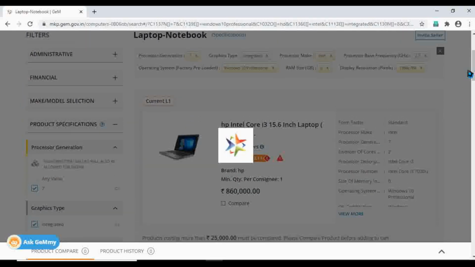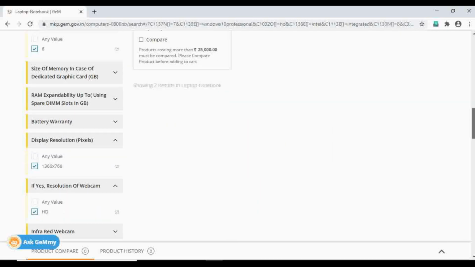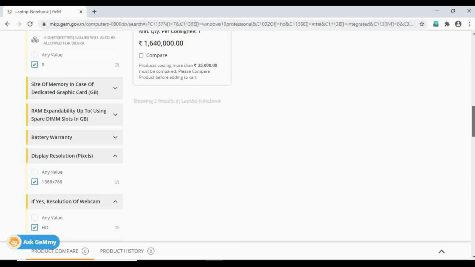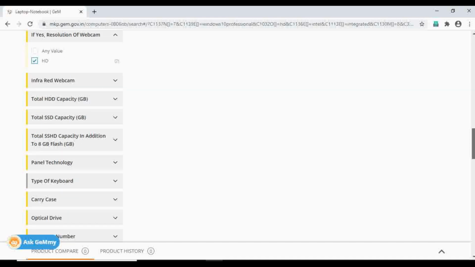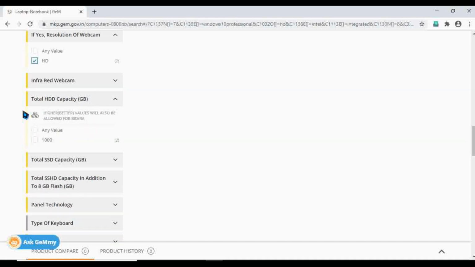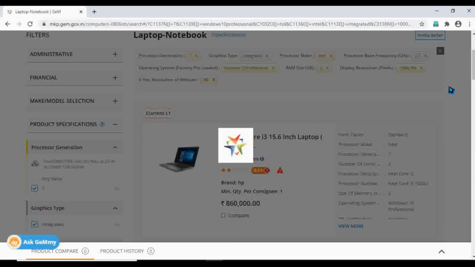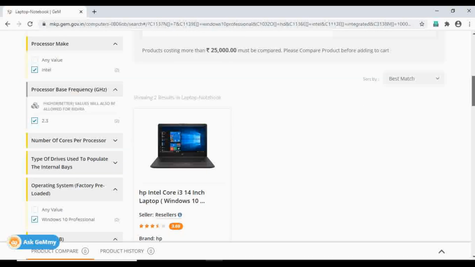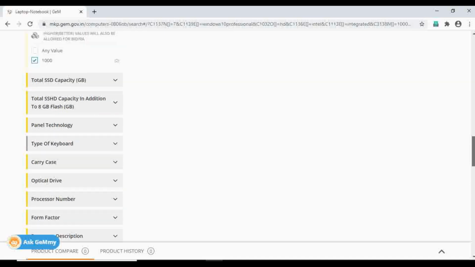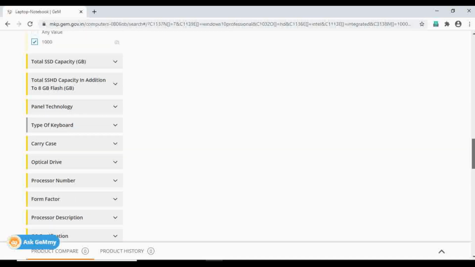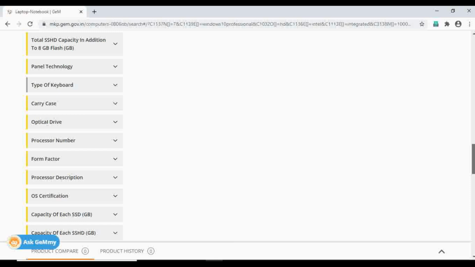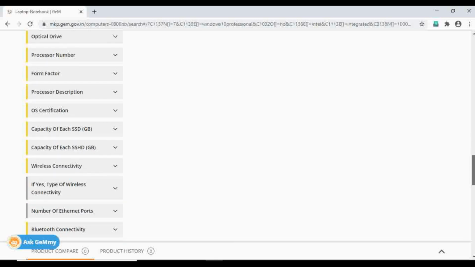So most of the offices are being blessed with VC, video conferencing. Many of the officers take the VC through laptops, so they should have a good webcam. Hard drive, the hard drive capacity is 1 TB. That's the base category nowadays. Nobody's opting below that. So 1 TB is the base model.